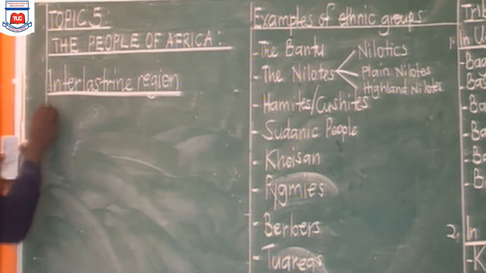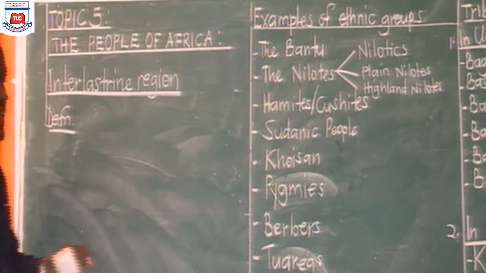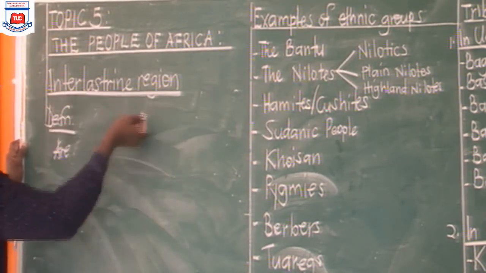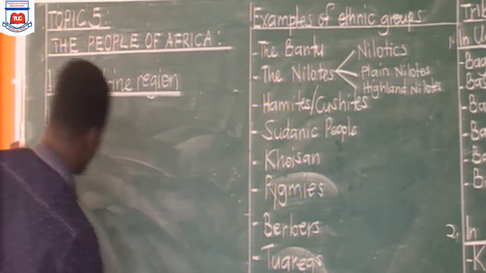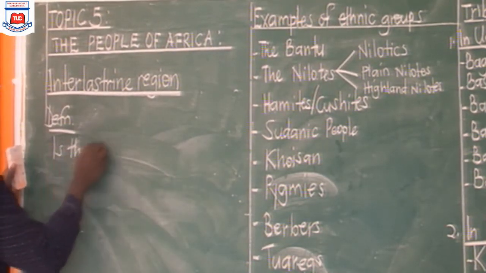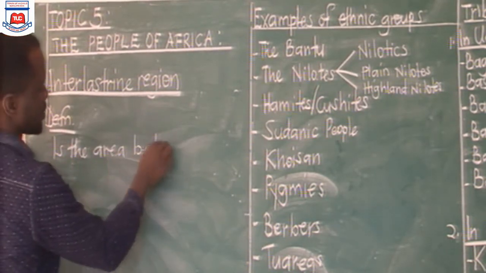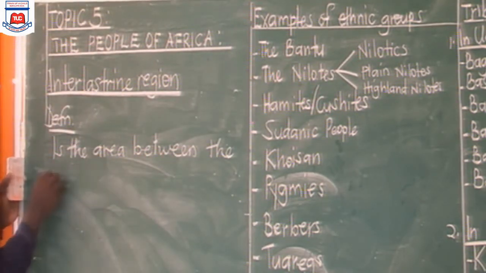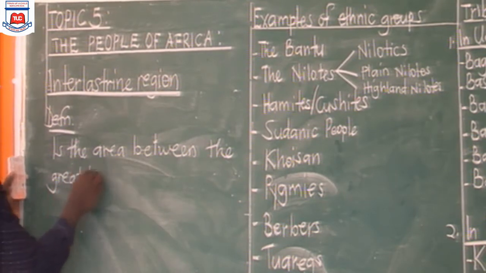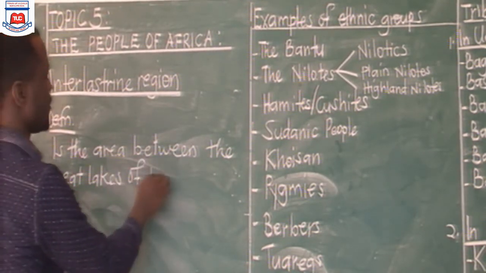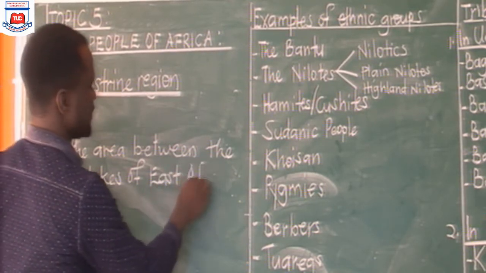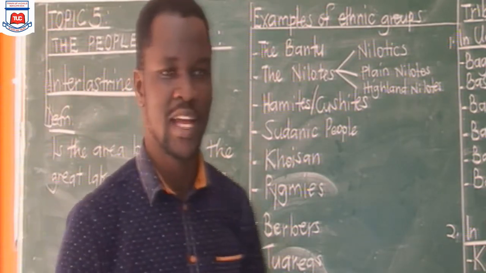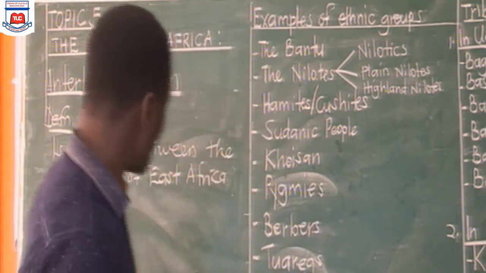So, by definition, the interlacustrine region is the area between the Great Lakes of East Africa.